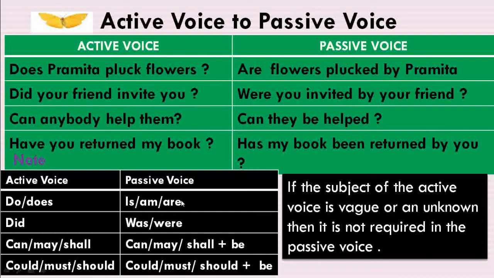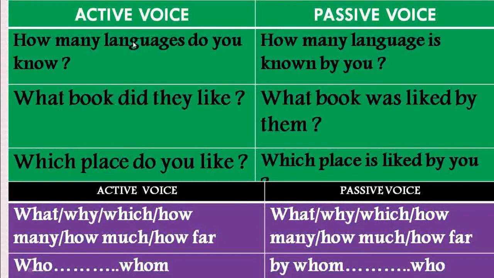Do or does in an active voice sentence will become is or am or are according to the subject in the passive voice sentence. Similarly, did will become was or were according to the subject in the passive voice sentence. Can, may, shall will take the shape of can be, may be, shall be, will be, and could, must, should will take the shape of could be, must be, and should be. If the subject of the voice is vague or unknown, then it is not required in the passive voice.